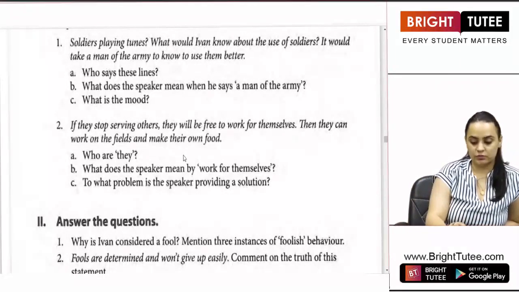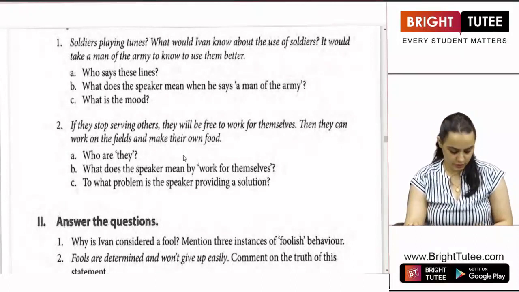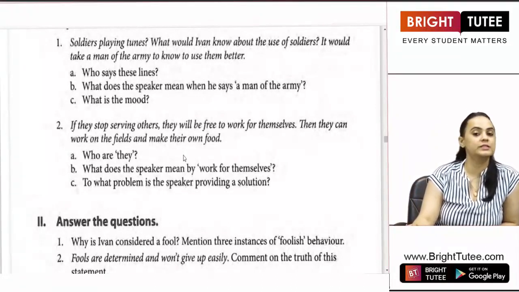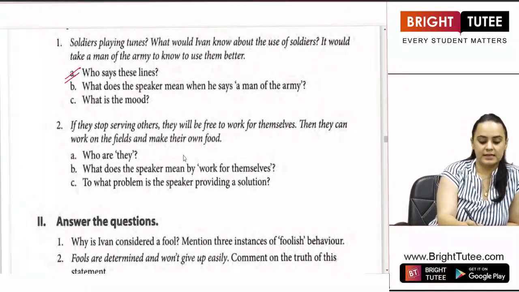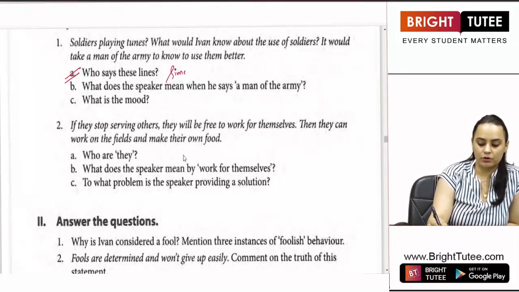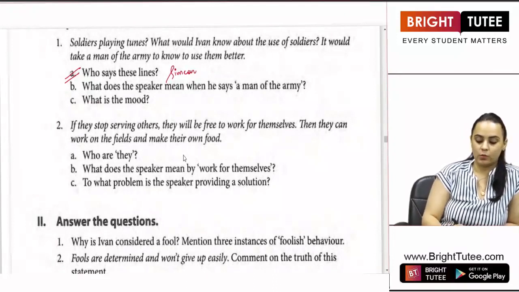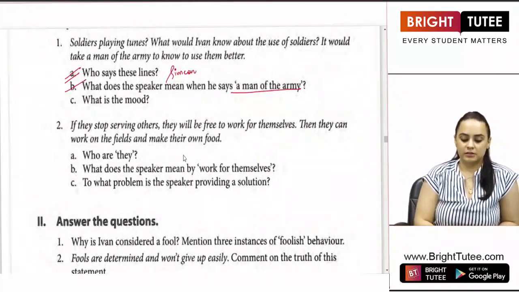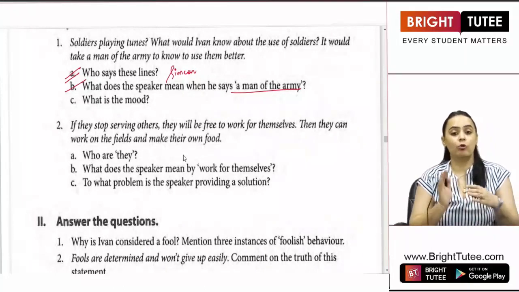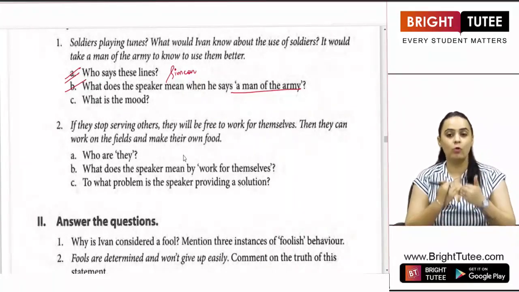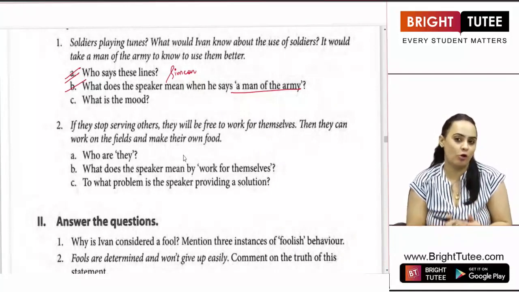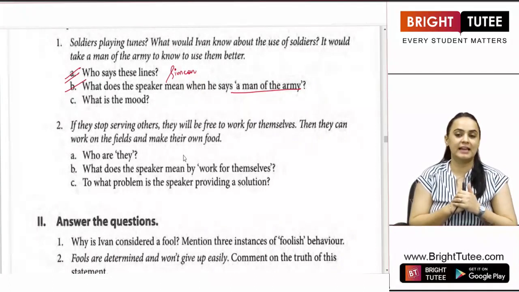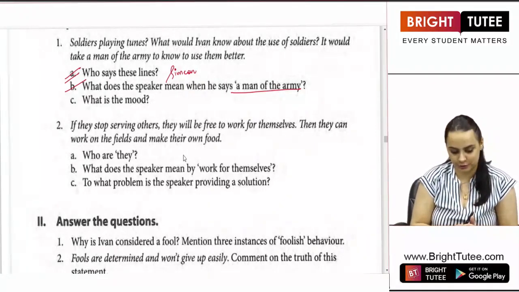Soldiers playing tunes. What would Ivan know about the use of soldiers? It would take a man of the army to know to use them better. Who said these lines? These lines were spoken by Simeon. What does the speaker mean when he says a man of army? The speaker, Simeon, meant that only a man like him who understood the value of having an army, the value of having soldiers, can understand their true worth.